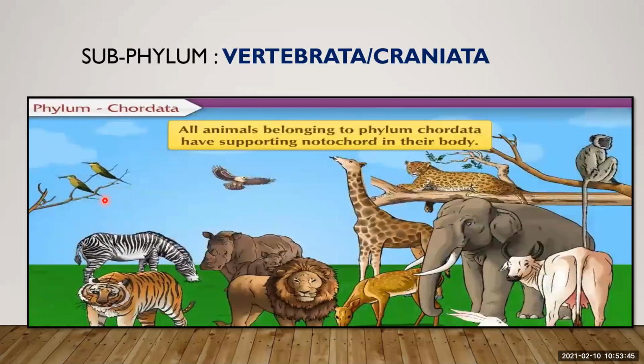What is the main function of the cranium? It is the protection of the brain. Endoskeleton is either cartilaginous or bony. Endoskeleton means the inner framework of the body, which may be cartilaginous or bony.